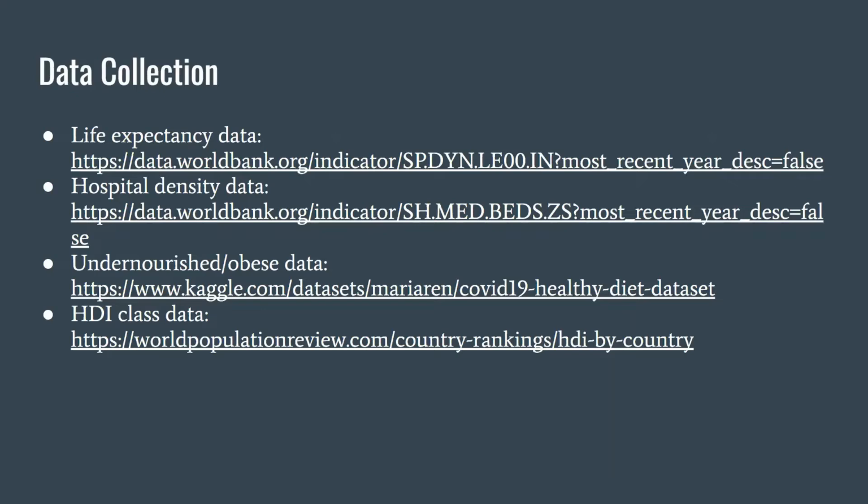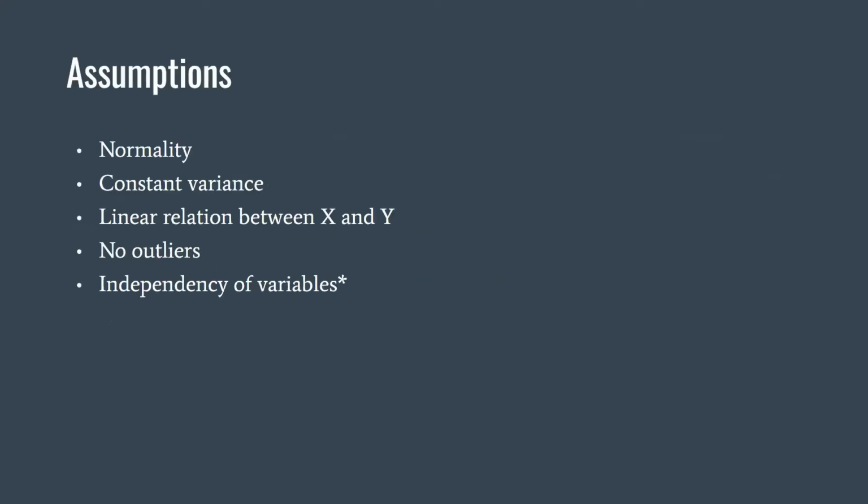We used three main websites to gather all our data for this project, and you can see those websites on the screen. Next, we switch to preliminary testing on the data. Our five main assumptions are normality, constant variance, linear relations between X and Y, and no outliers. Additionally, we checked for the independence of variables in the design.